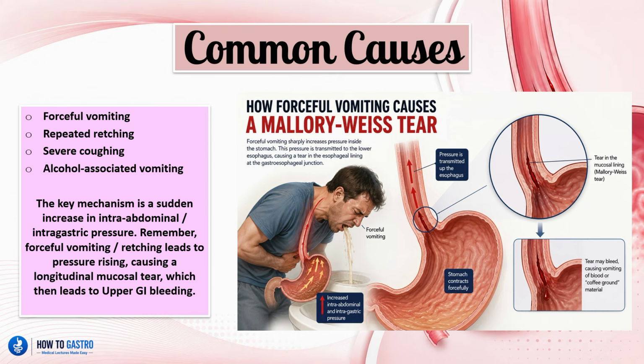Once this tear occurs, the patients will start to vomit fresh blood, which is referred to as hematemesis. And in some cases, it can come out sort of like coffee ground material, because once that blood mixes with the gastric juices, which try to digest that blood, the color change occurs at that point. So sometimes when these patients vomit, it might not look like fresh red blood, it might look like coffee ground material.